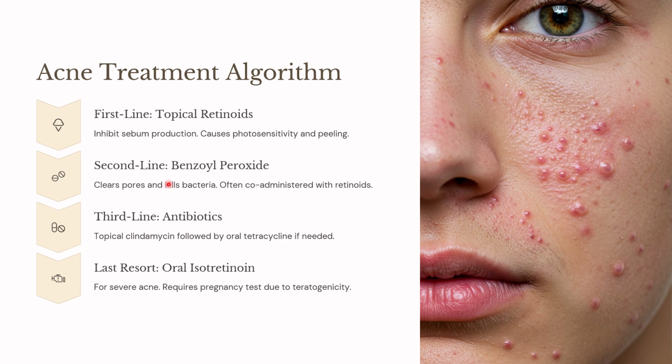The third line, when both of them don't work well, is to treat with topical antibiotics such as topical clindamycin. After that, it is followed by oral tetracycline or oral antibiotics. The last resort is oral isotretinoin. It is used for severe acne. But oral isotretinoin is teratogenic. Therefore, before starting oral isotretinoin, a pregnancy test has to be done.